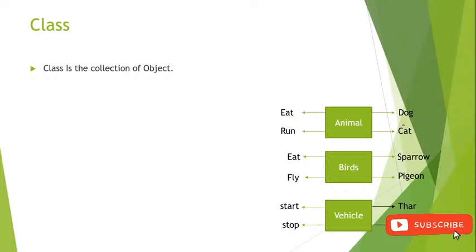Similarly, animal is a class. It contains dog, cat, horse, and all. These are the collection of objects. So when we combine all the objects, that is known as the class, not the animal. So a collection of objects is known as the class. This is the simple definition of the class.